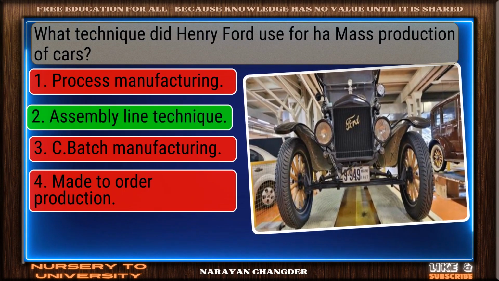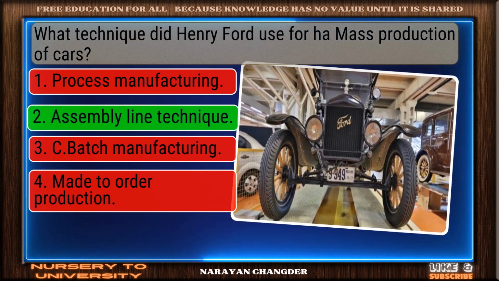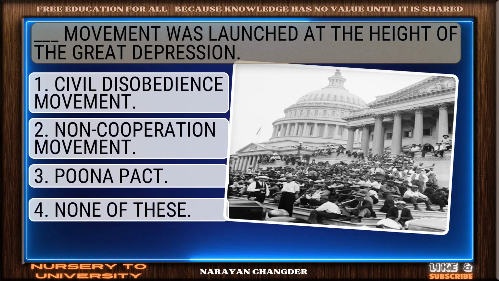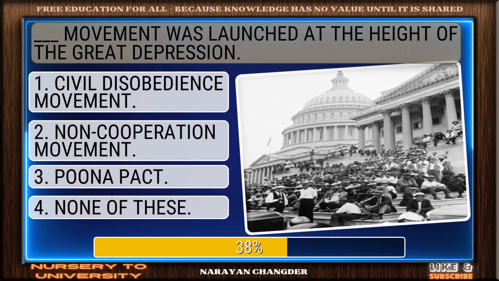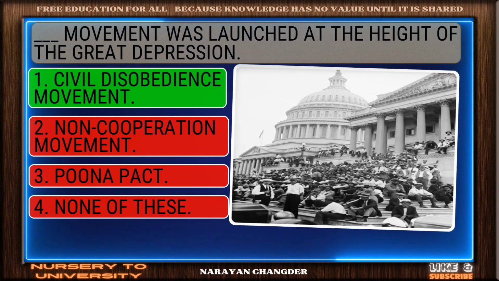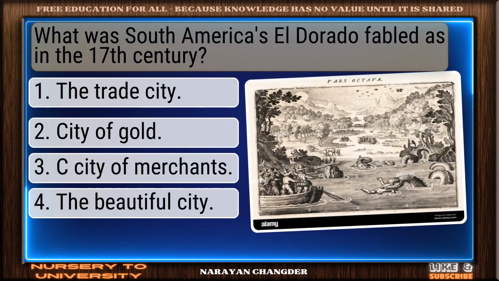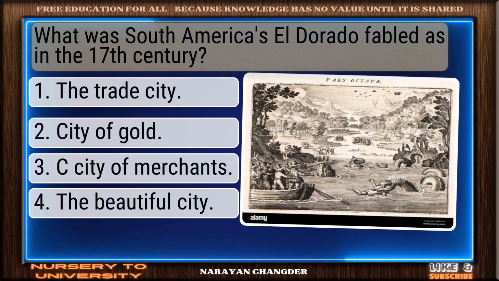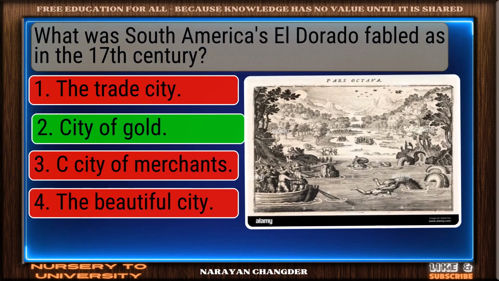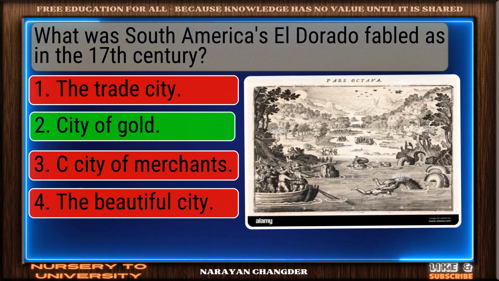Right choice. Assembly line technique is best. Dash movement was launched at the height of the Great Depression. Valid point. Civil disobedience movement is true. What was South America's El Dorado fabled as in the 17th century? Perfect. City of Gold is the one.